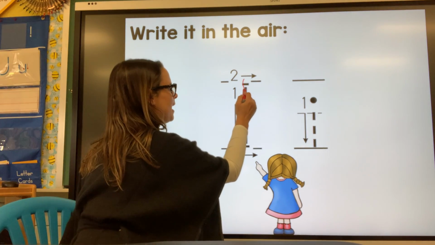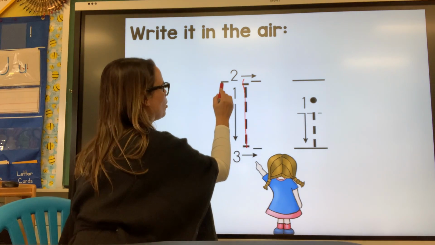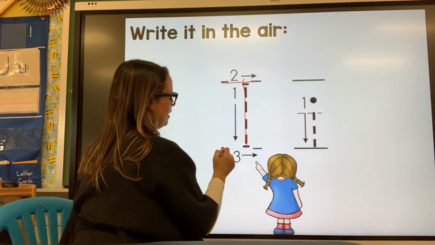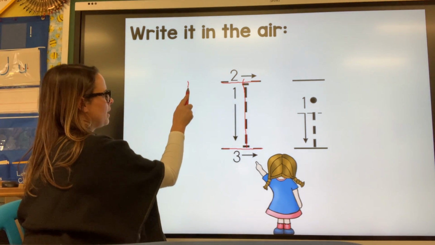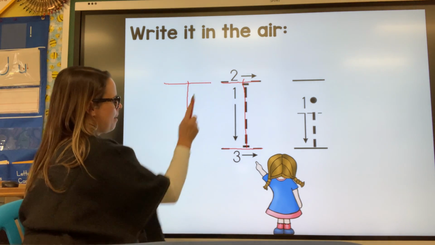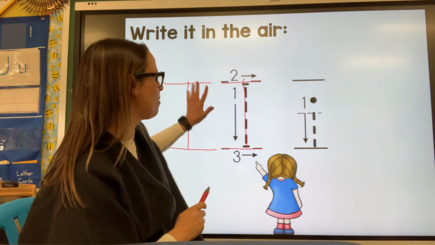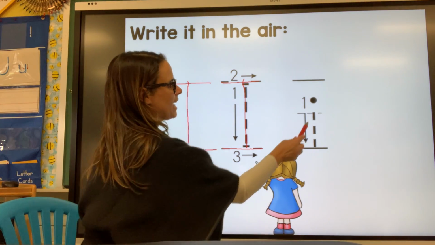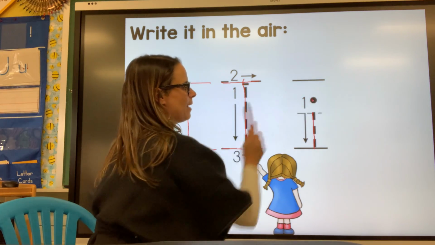So we're gonna make a straight line down, then we pick up. And we're gonna go across the top and across the bottom. I'm gonna do it over here too so you can see better. Straight line down, we pick it up, we go across the top and across the bottom. Uppercase I. Let's come over here to lowercase I. Lowercase I starts in the middle. It's a little line with a dot.